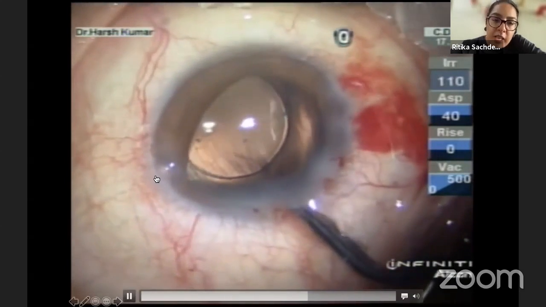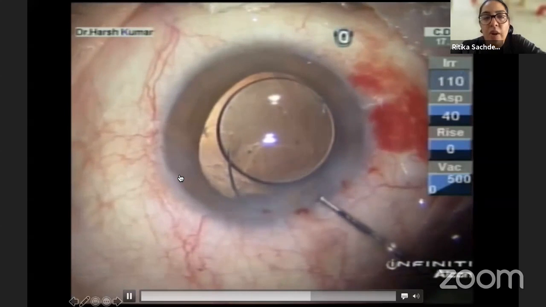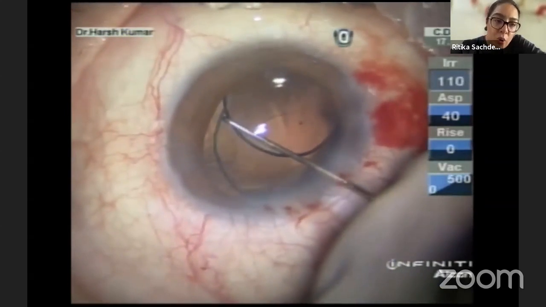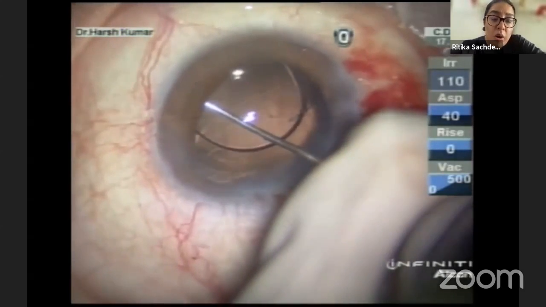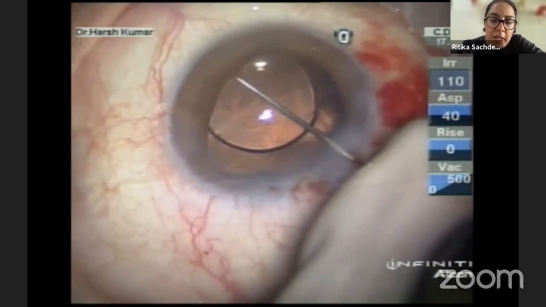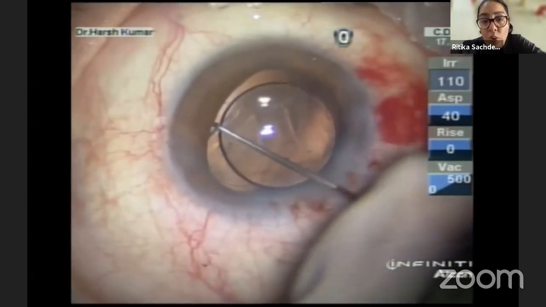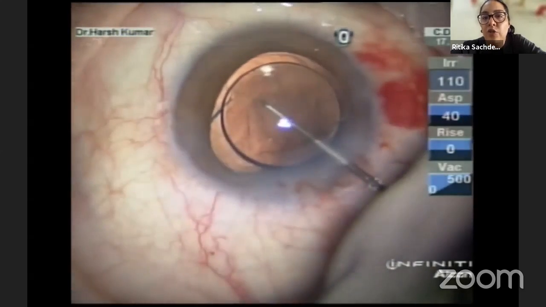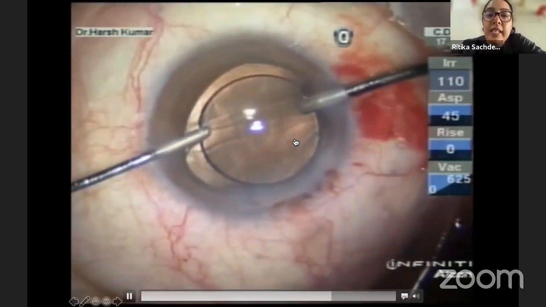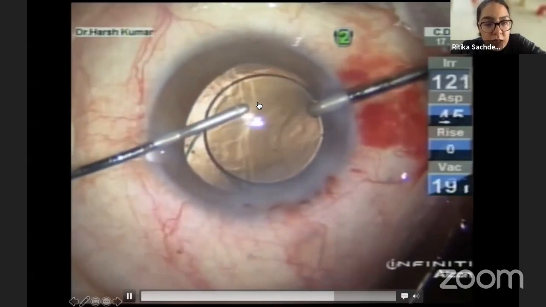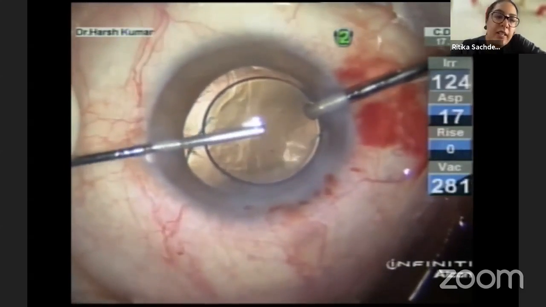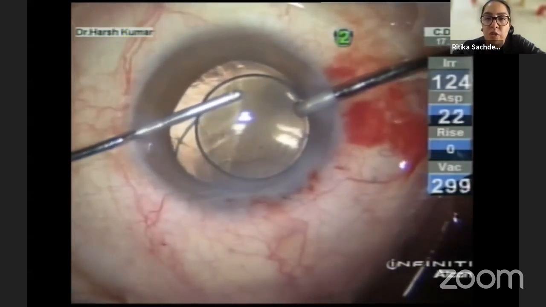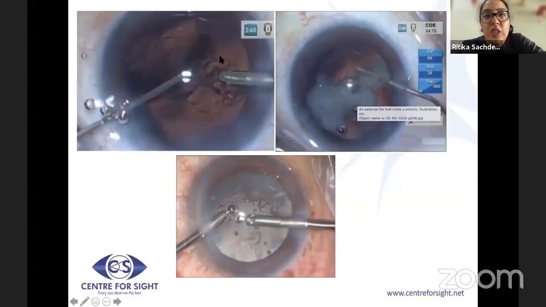If you put a single piece IOL in the sulcus, the thick haptics will rub across the iris, cause pigment dispersion, risk uveitis and glaucoma, and inflammation in the eye in the long run, leading to complications like CME and endothelial damage and glaucoma. So do note that a 3-piece IOL is the IOL of choice in all cases with PCR. This IOL will center well if there is no vitreous, but if there is vitreous, you will not see it center as well. And that is again a sign for you to go back and check on complete vitreous removal.